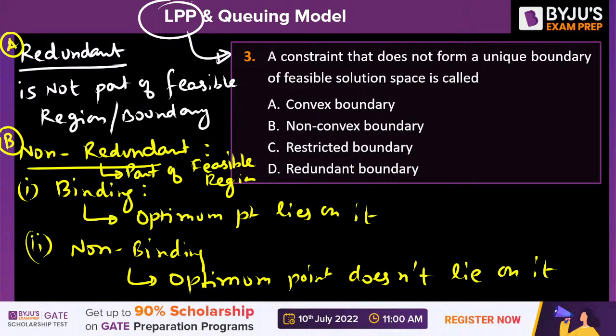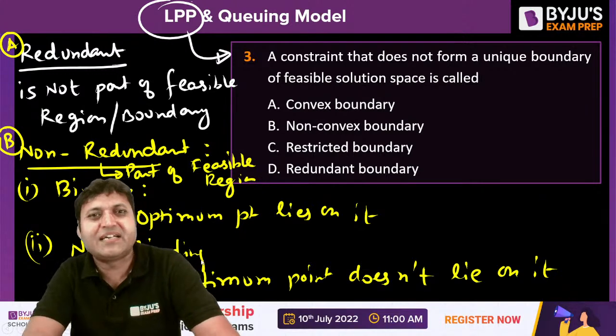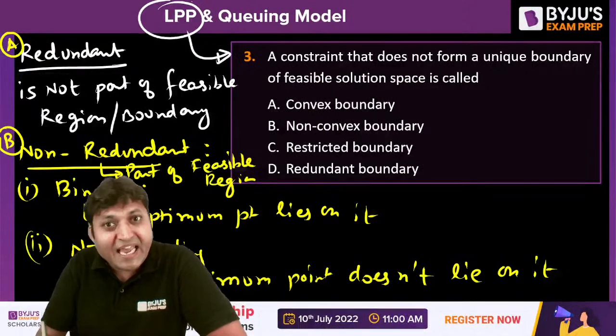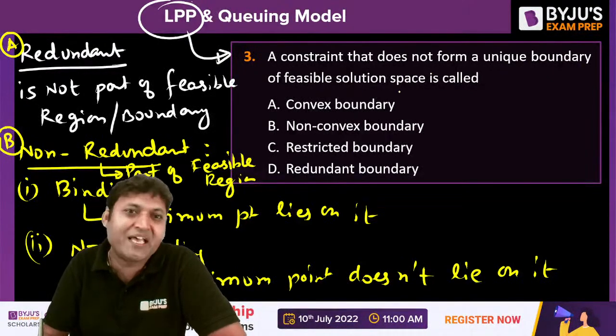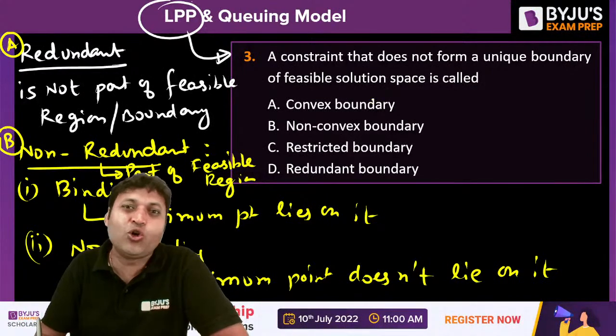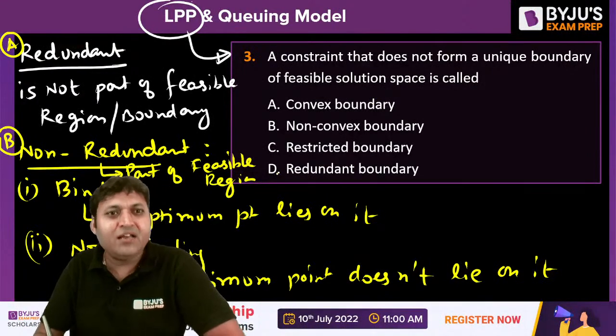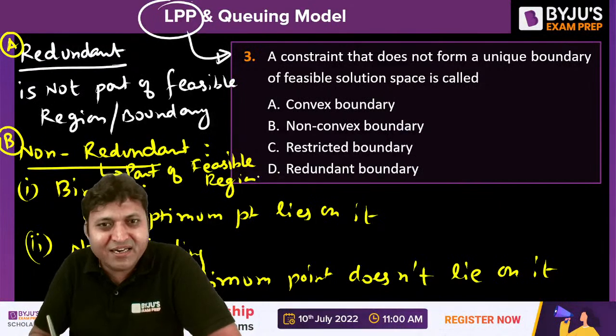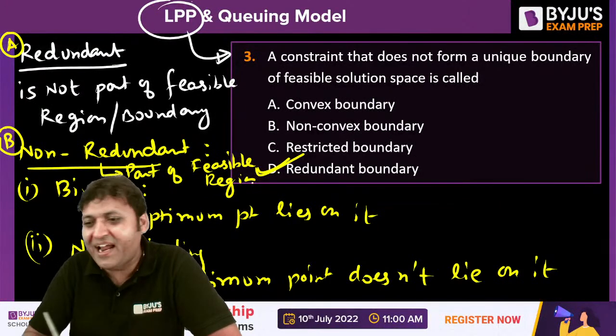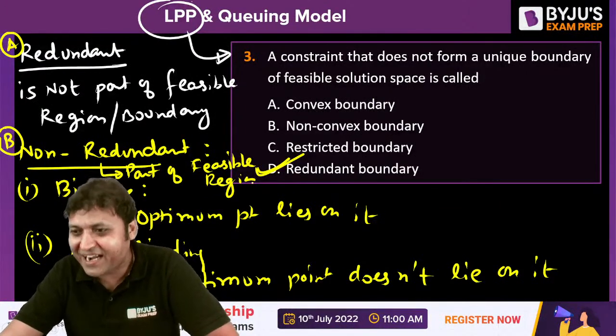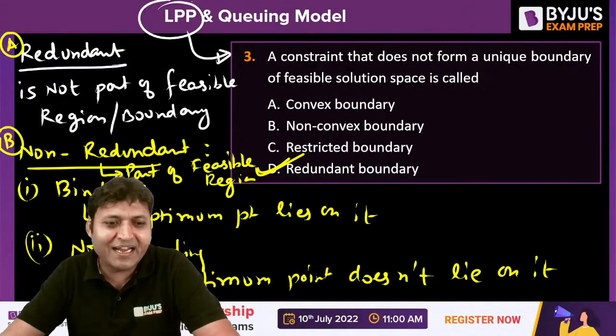And when the optimum point is not lying on it, it is called a non-binding constraint. This is how the constraints are classified. The question is a constraint that does not form a unique boundary of feasible solution space. It means the constraint is not part of the feasible boundary or feasible region, which is known as redundant. Option D is the right answer.